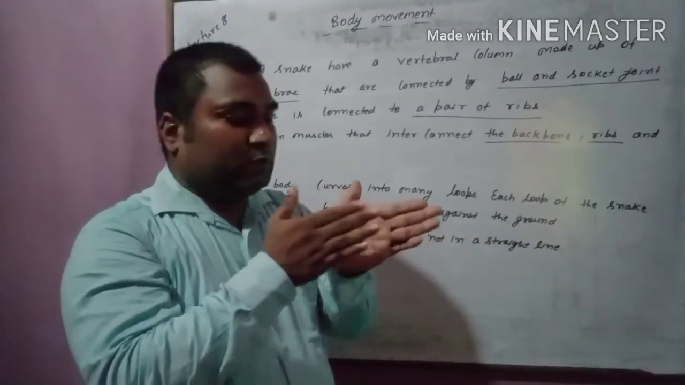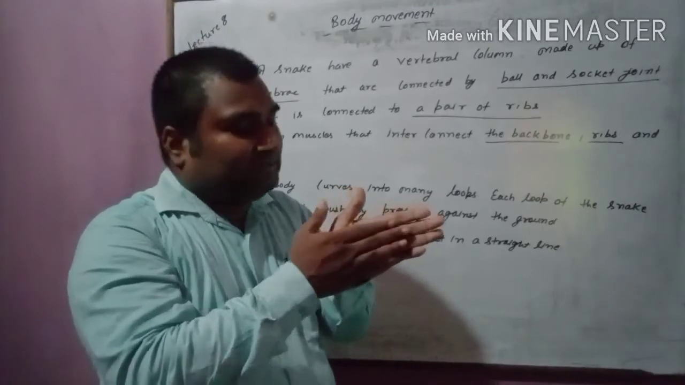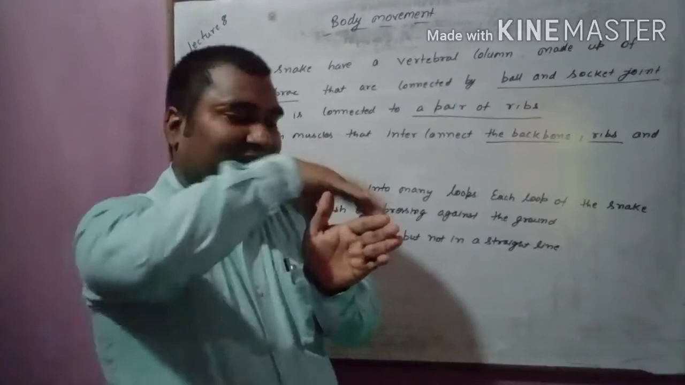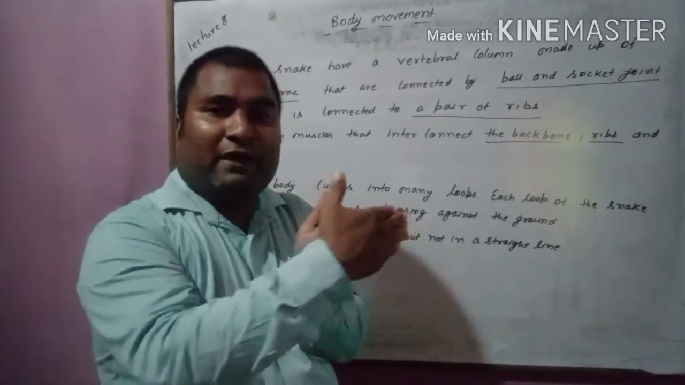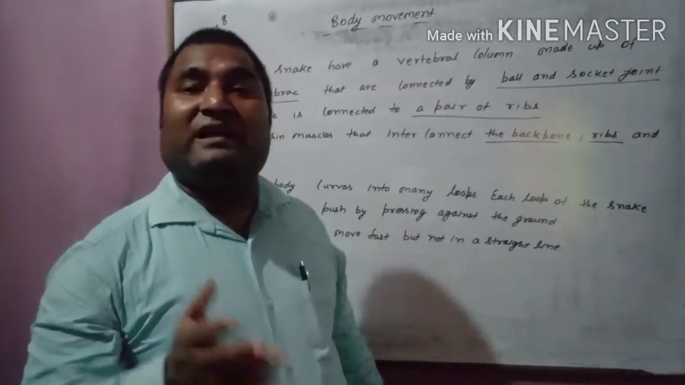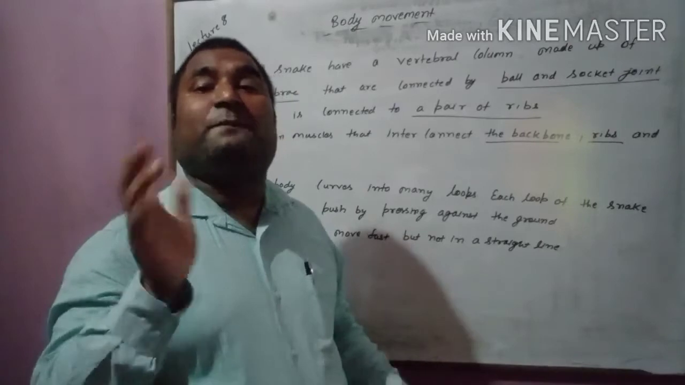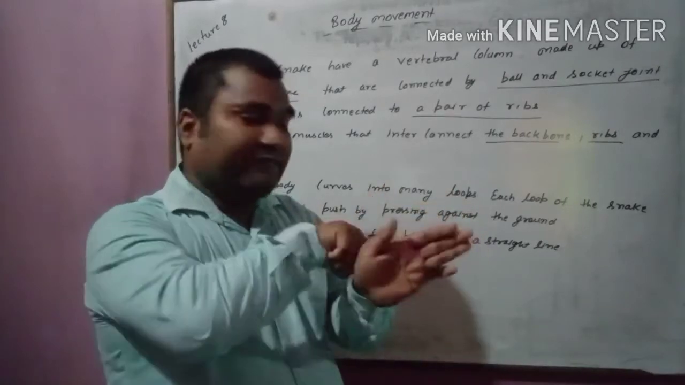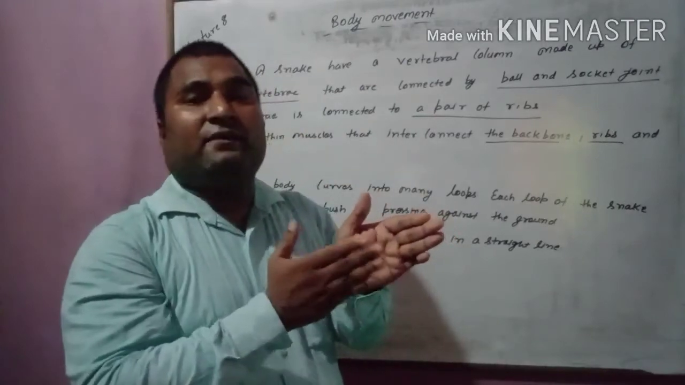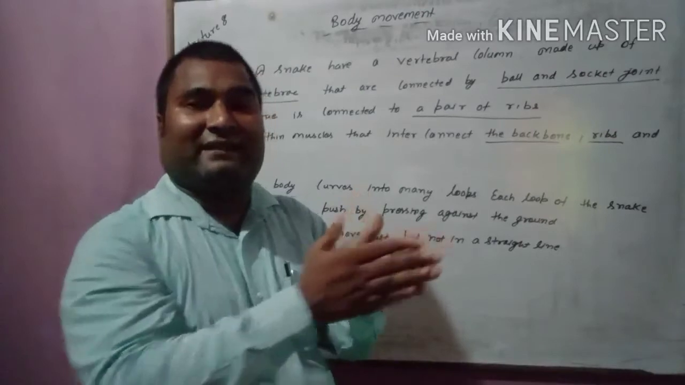So when the muscles on this side contract, the body bends like this, and when these muscles relax and the other muscles contract, then the body moves like this. So these two muscles work antagonistically, like an antagonistic pair. When this contracts, the other relaxes, and the tail bends in this direction, and when it relaxes and the other contracts, then it moves in that direction.